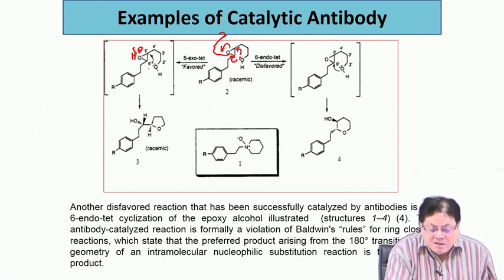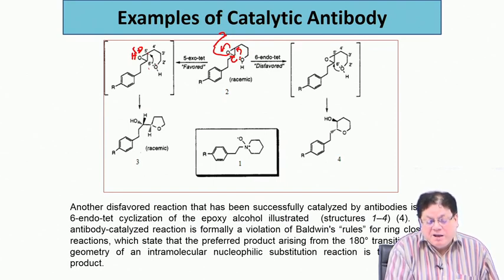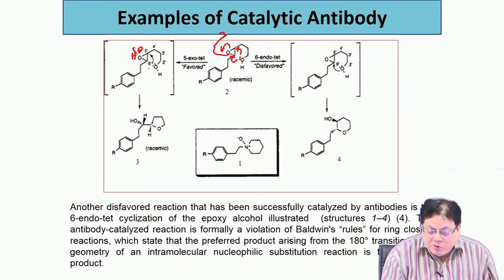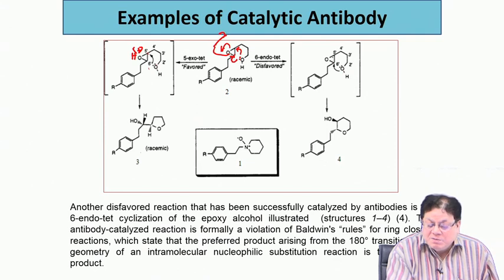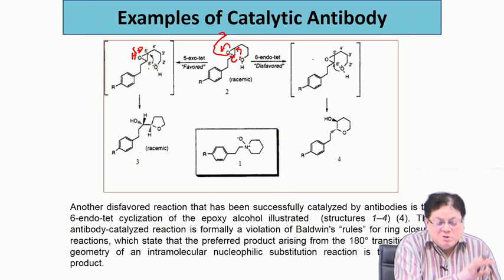The other possibility is where the lone pair attacks this carbon; now this bond containing the epoxide becomes a part of the ring. So, this will be called endo. Again you are attacking a tetrahedral carbon, and as you are making a 6-membered ring, this is called 6-endo-tet. So, this is the 6-endo-tet product, and this is the 5-exo-tet product.